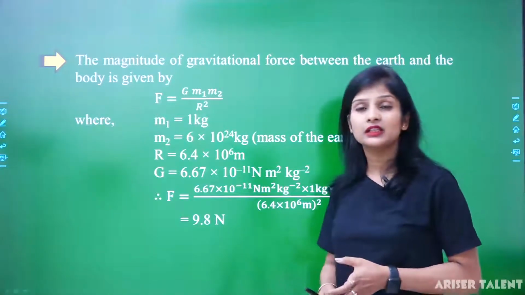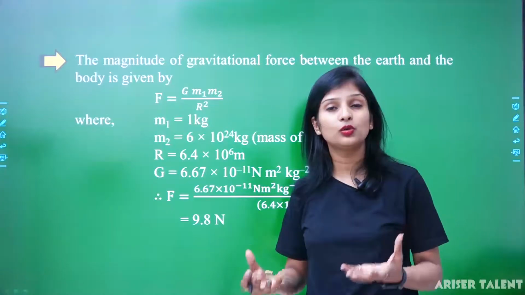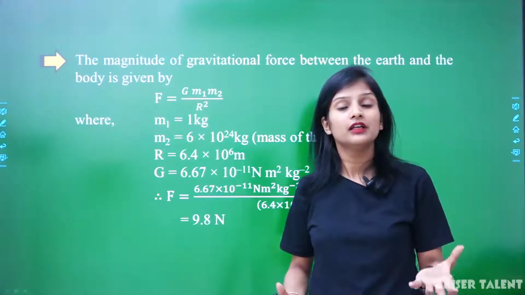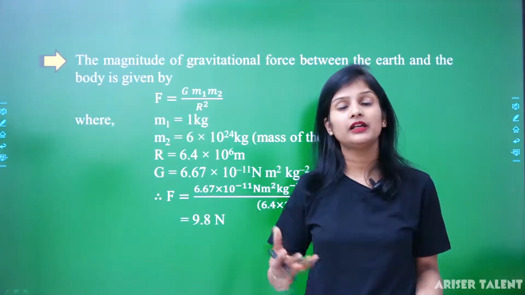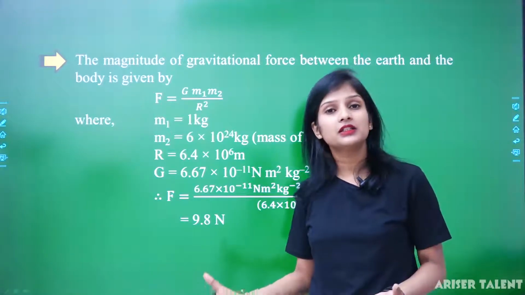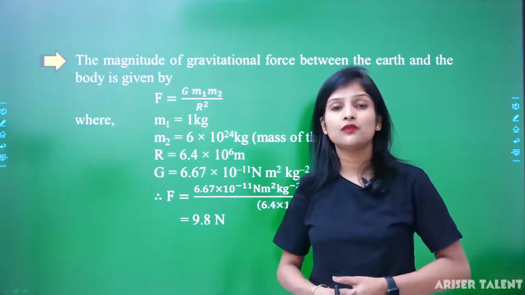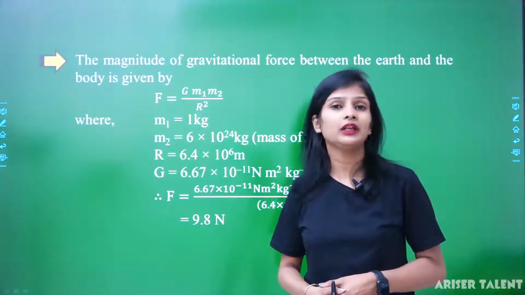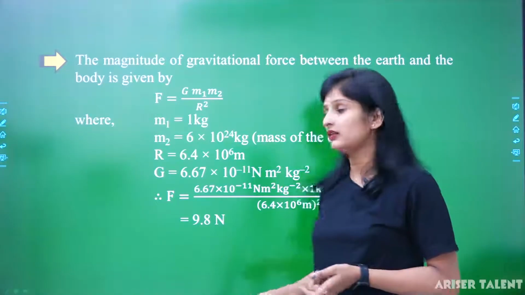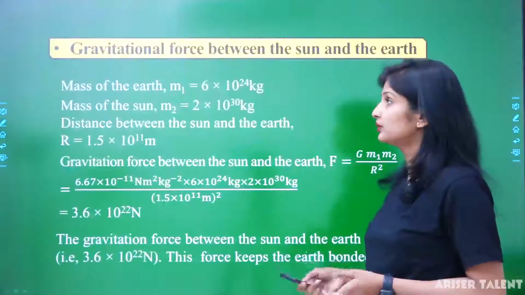Means what we can say that if we are taking two objects, one is lighter in weight, that is the 1 kg of mass, and another is heavier, that is the earth, then gravitational force will be equal to 9.8 Newton. So this is the standard value, 9.8 Newton.